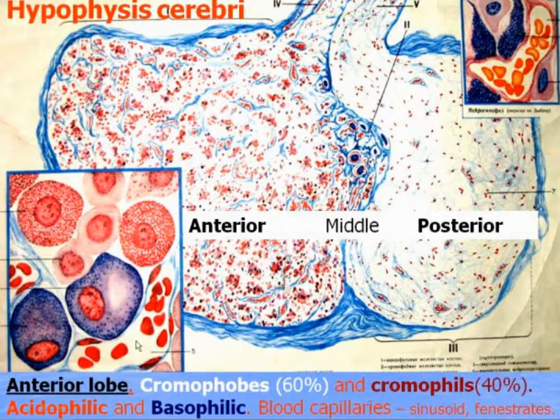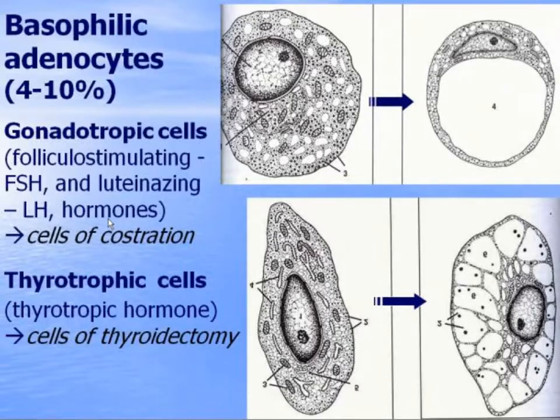And there are also a lot of blood capillaries which connect with every endocrine cell. Specific staining of these cells relates to hormones. Basophilic adenocytes compose between 4 and 10% of all endocrine cells of the adenohypophysis.